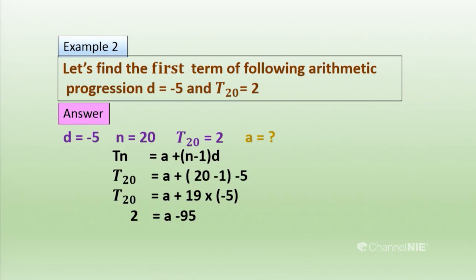Then you know this is a simple equation. We simplify that to get the answer for A. Then we get A equals 117. A means first term, so the first term of this progression is 117. So that's one method. Using this formula we have found the first term.